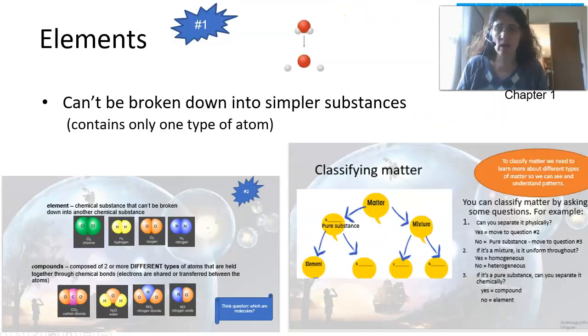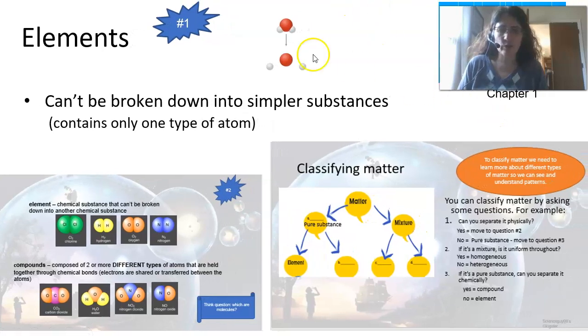All right, so for our question number 1, this is a review from chapter 1. So these snips below are from other lessons from our chapter 1. Elements cannot be broken down into simpler substances. They're all one type of atom. So an element is composed of the same atom.